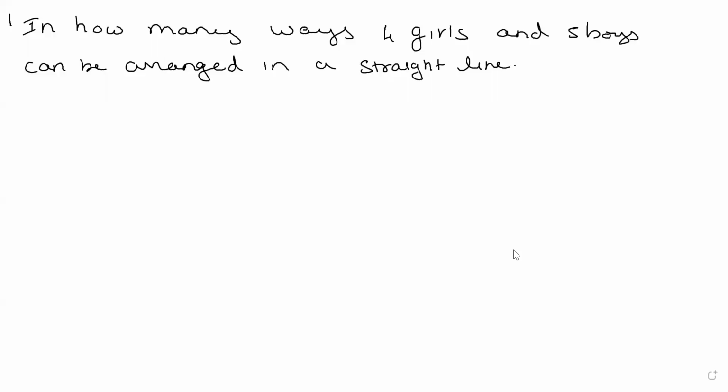Because we are doing mathematical probability, I will explain using a permutation and combination example. So, in how many ways can 4 girls and 5 boys be arranged in a straight line?